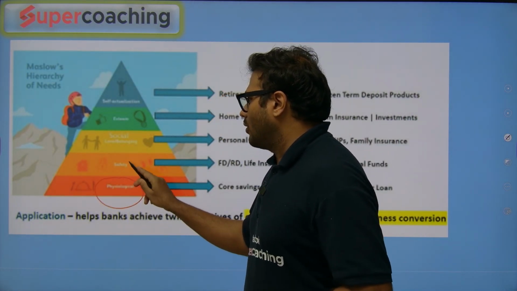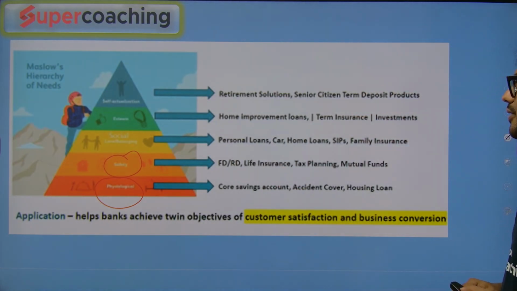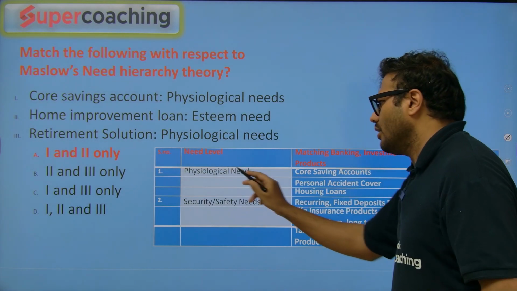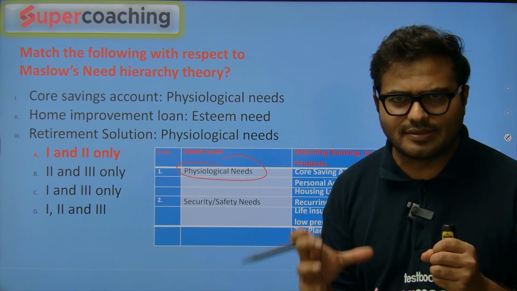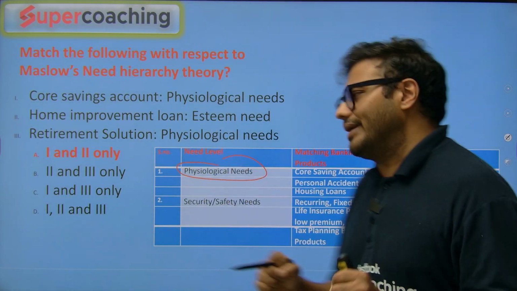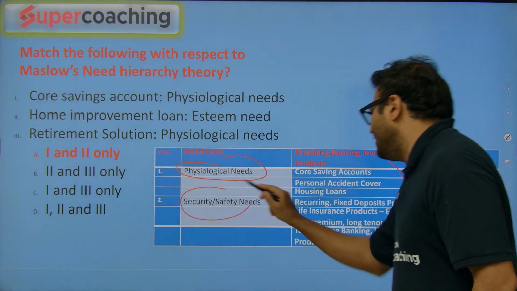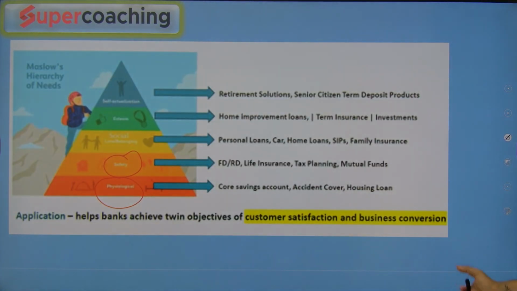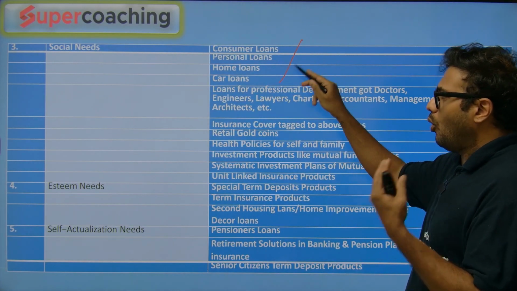There is something called physiological needs. Then we talk about the needs regarding security. When we talk about the physiological needs, they're the basic needs. So when it comes to the banking sector, physiological needs are the core saving accounts, personal accident cover, housing loans. Then if we talk about security and safety needs, then FD, RD, life insurance, tax planning. When we talk about the social needs, then consumer loan, personal loan, home loan, car loan.